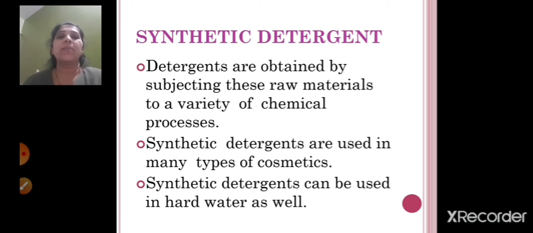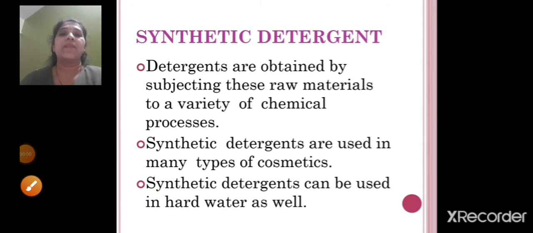Detergents are obtained by subjecting these raw materials to a variety of chemical processes. Synthetic detergents are used in many types of cosmetics, and these detergents can be used in hard water as well. Now hard water means your boring water. In that also you can use this synthetic detergent, right? And it is mostly used in cosmetics.